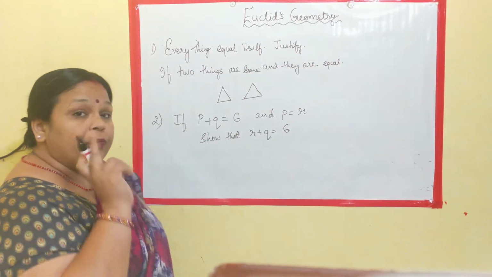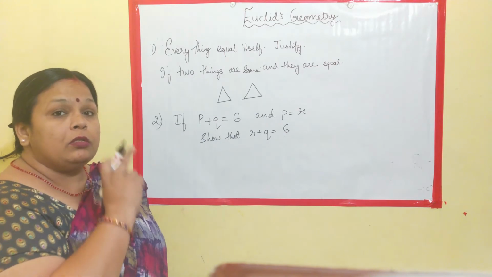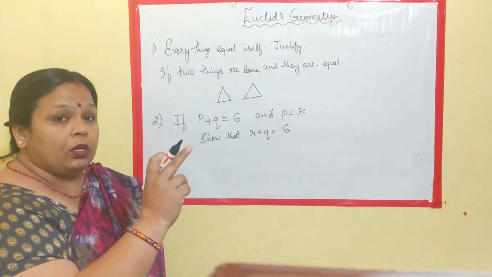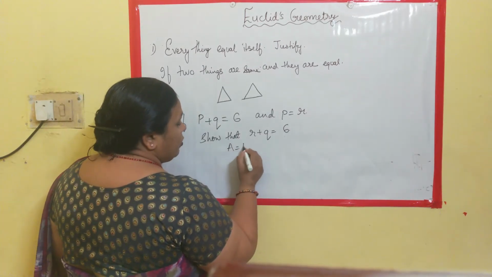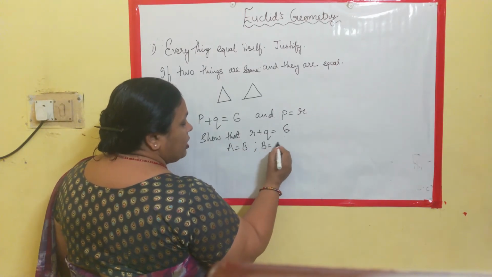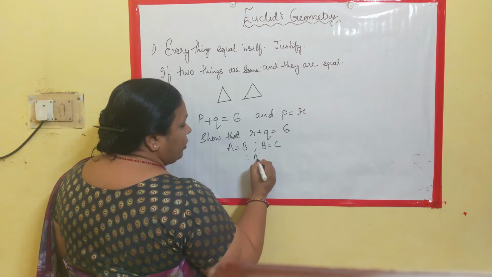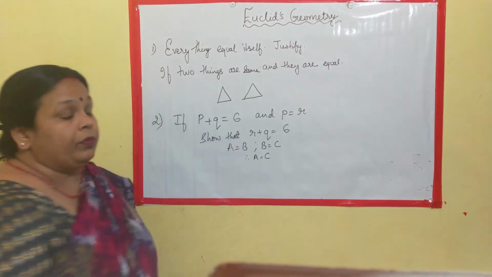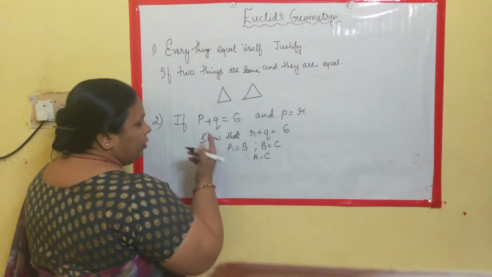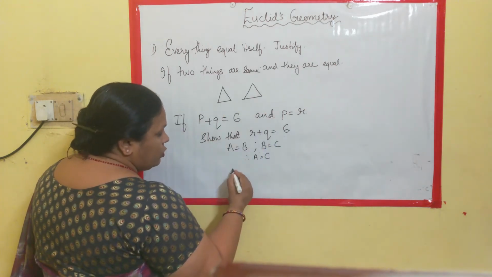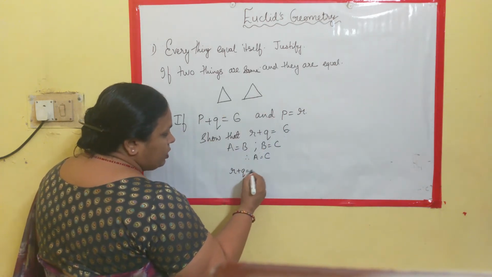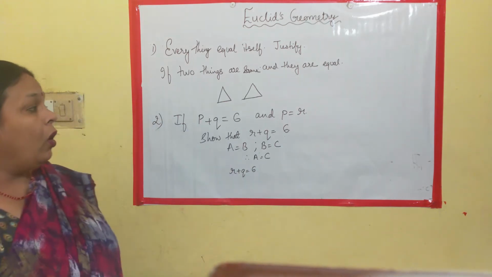Now, we know our first axiom where it is said that A is equal to B and B is equal to C, hence A is equal to C. If you remember, A is equal to B and B is equal to C. Therefore, you can say that A is equal to C. Then, using that, we are substituting the value of P as R. So, simply we get R plus Q is equal to 6.